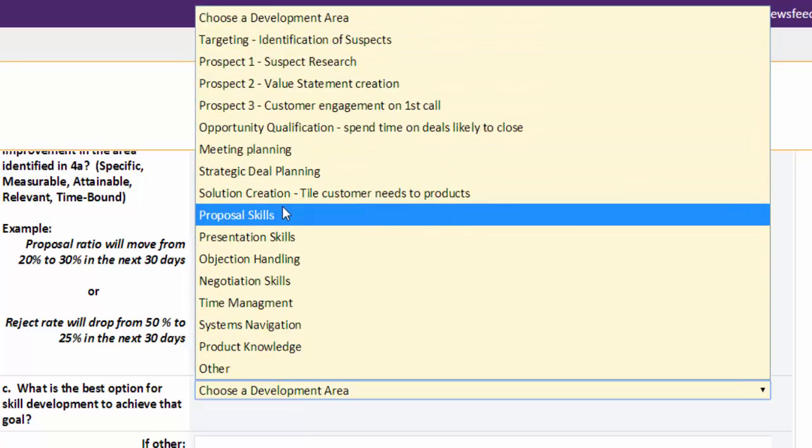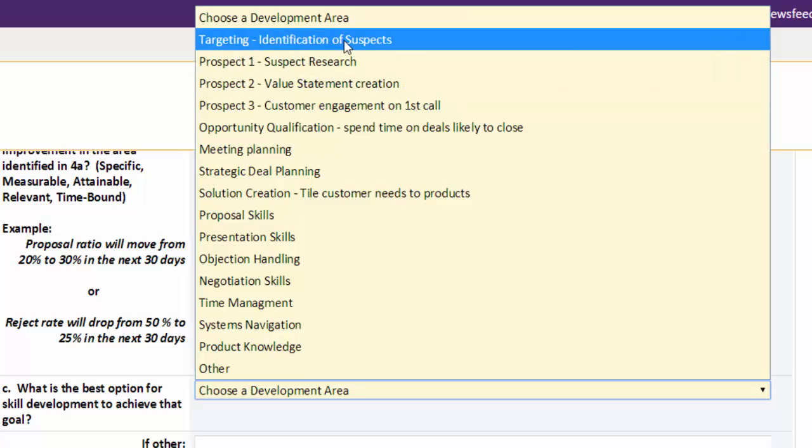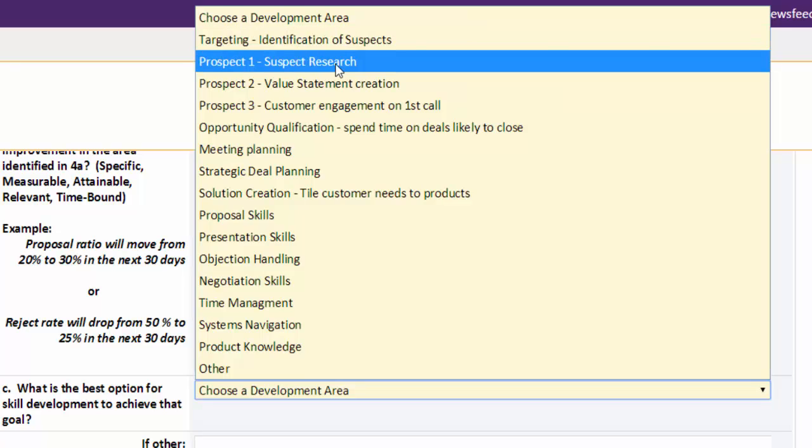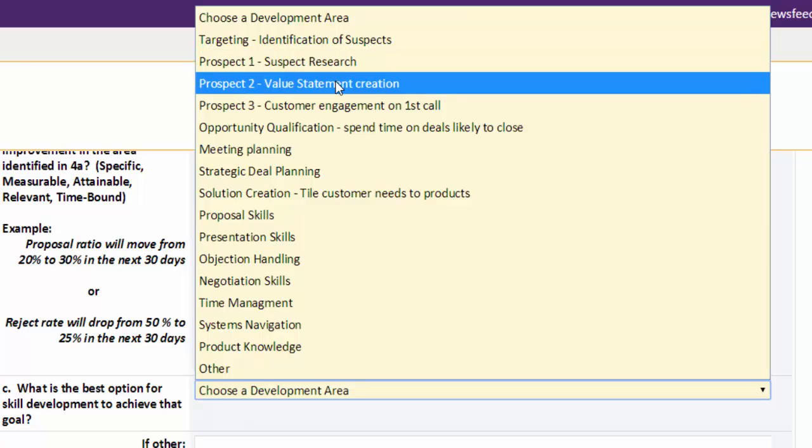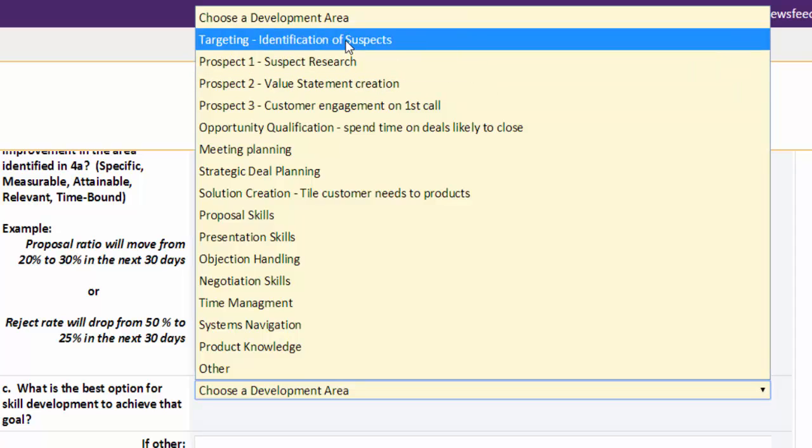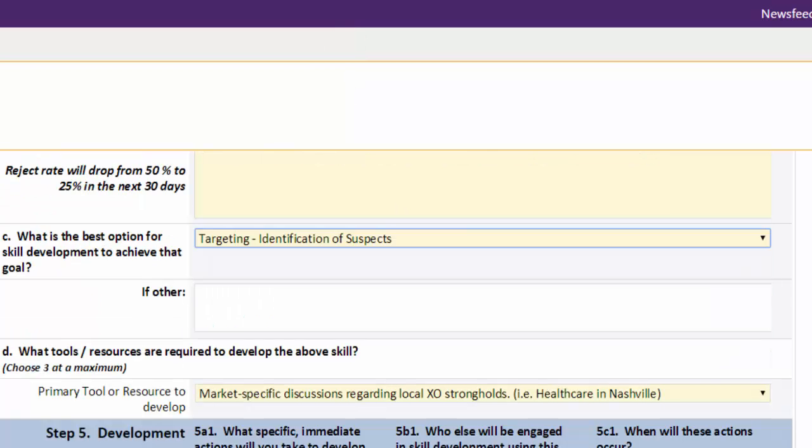And we're saying, do we need prospecting, targeting? And in your conversations with Billy, what do you believe is the reason he doesn't have enough opportunities in his longer term funnel? It's most likely going to be one of these pieces. It's either based on his closing, his opportunities that are moving forward, he maybe is not giving enough value to XO, or he doesn't have enough people that he's identified. So we're going to choose targeting, identification of suspects.